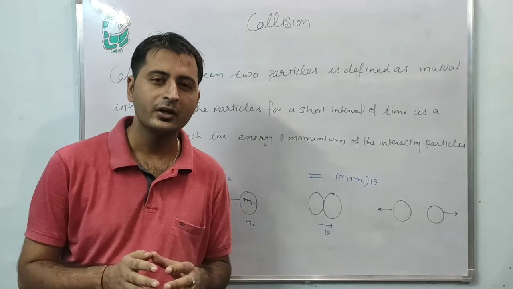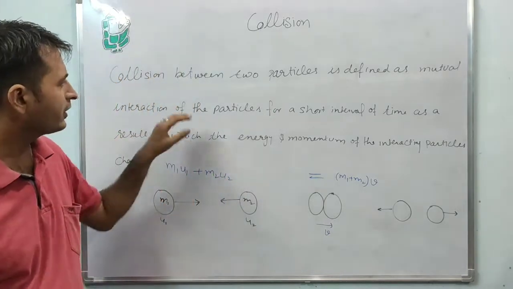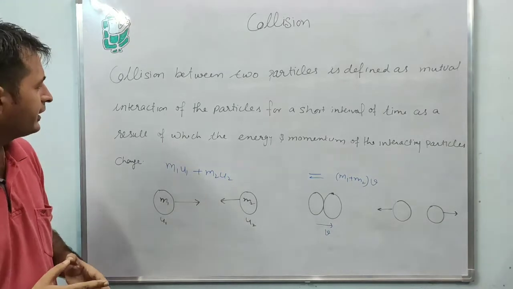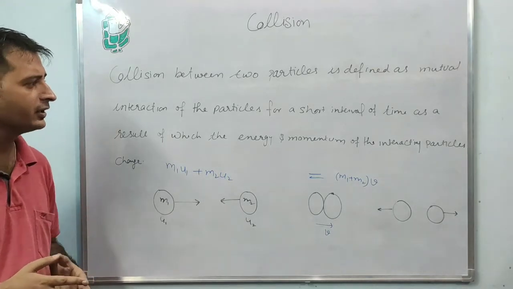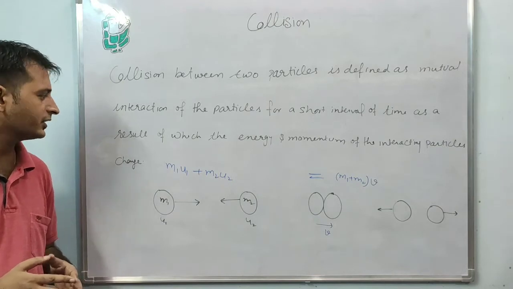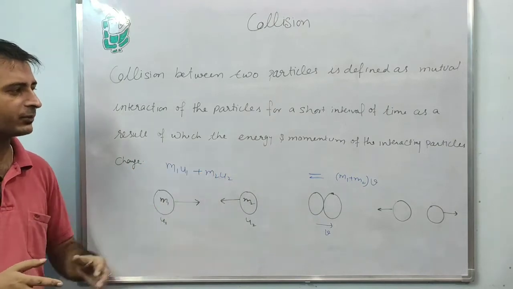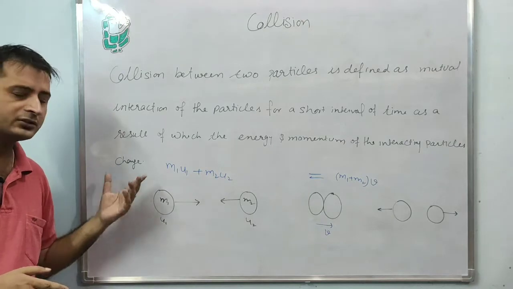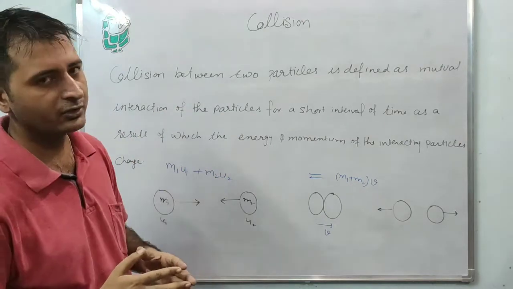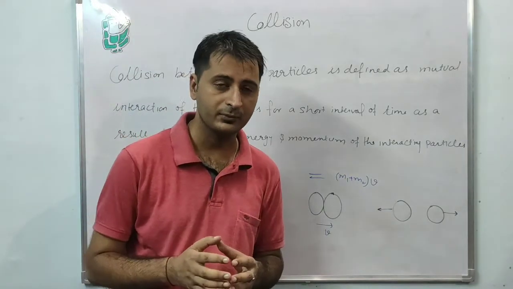So first of all, what is a collision? Collision between two particles is defined as a mutual interaction of the particles for a short interval of time, as a result of which the energy and momentum of the interacting particles change. So what does it mean? To understand this definition or concept, we need to take an example.